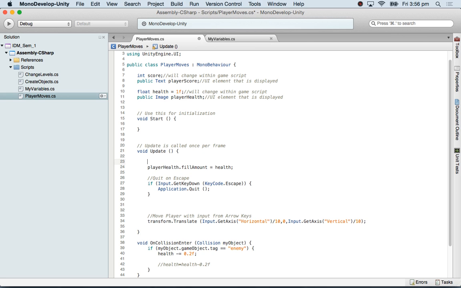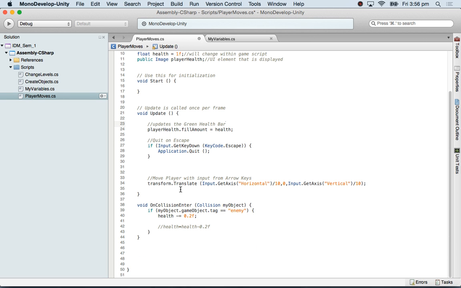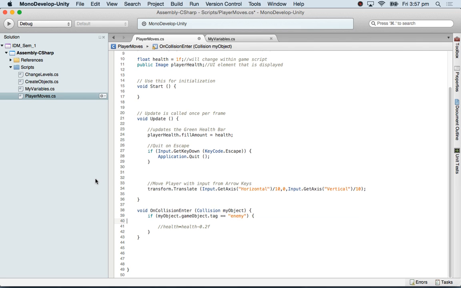I'm just going to put a comment there. Updates the green health bar, okay? And this one, whenever there's collision, it updates the health value. Whenever there's a collision, health will go down. And this one constantly, within the update, will constantly look at this value health. Whenever health goes down, the fill amount will change.